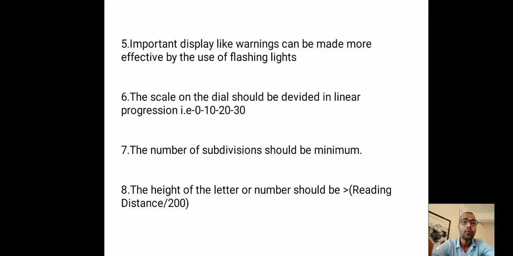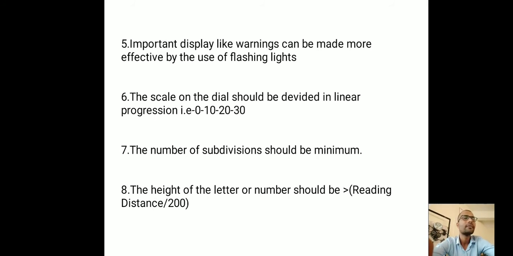Means important display which shows warning, danger, should always work with the flashing lights.